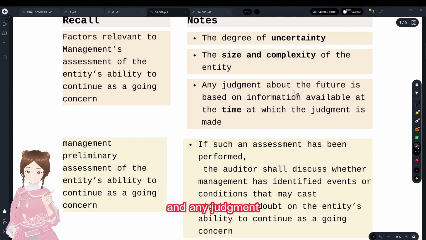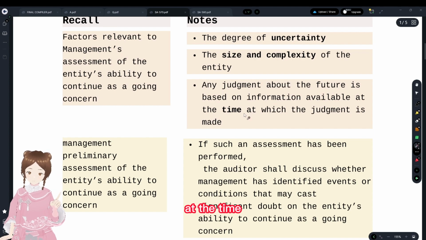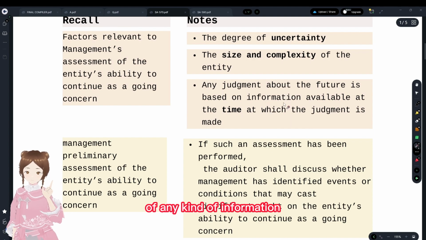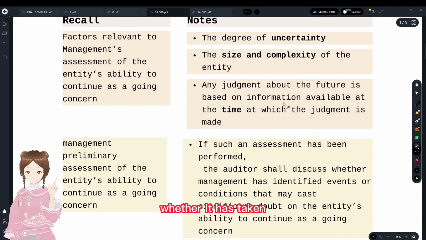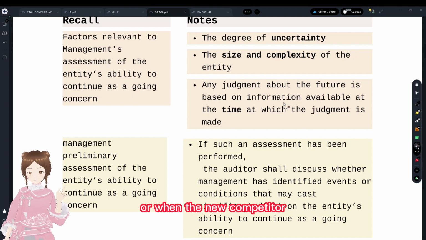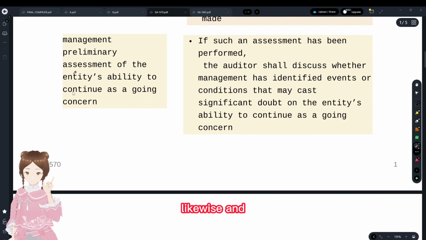And any judgment about the future is based on the information available at the time at which the judgment is made. That is, with regards to the judgment, in which time the information has been taken, whether it was taken when the laws had not fully been amended or when the new competitor hadn't come. Those are the factors.